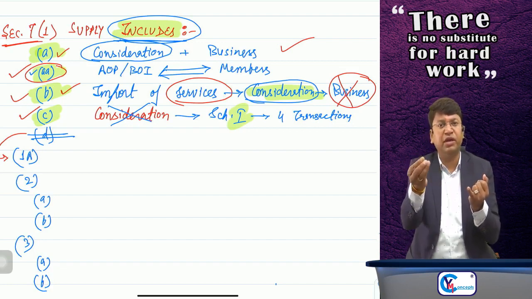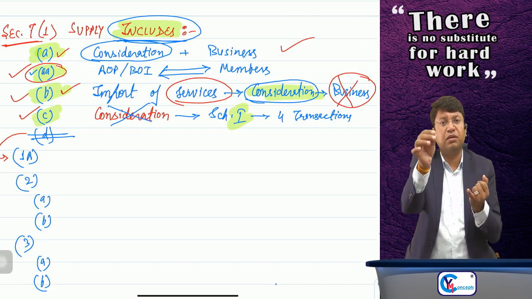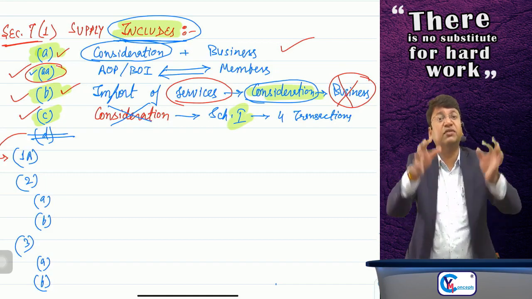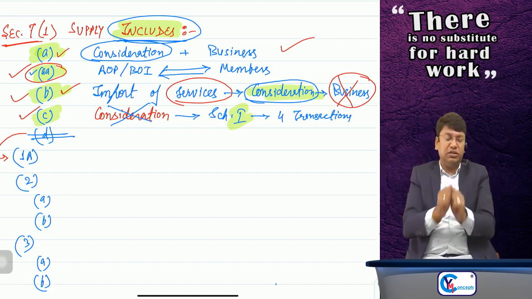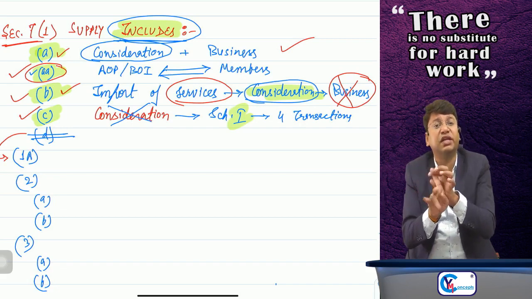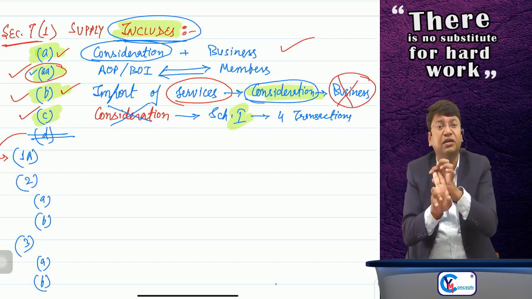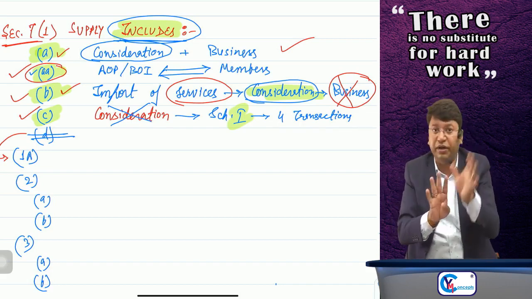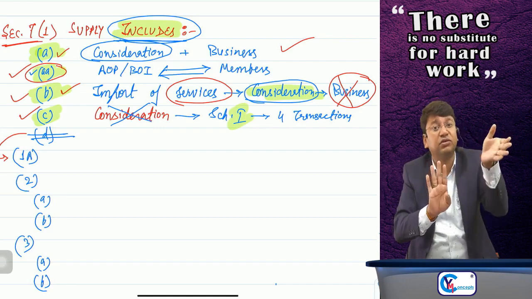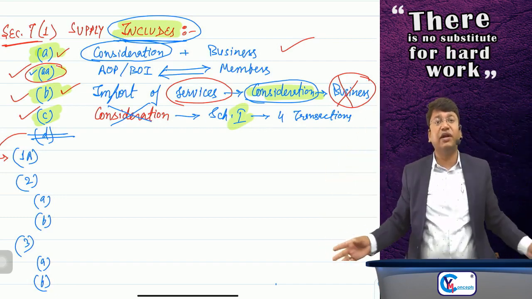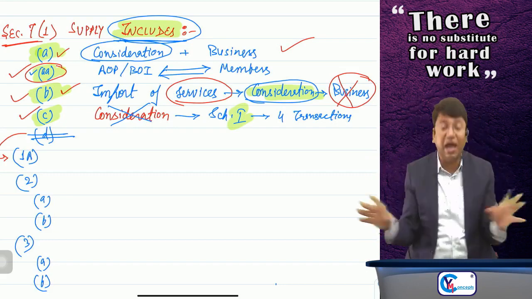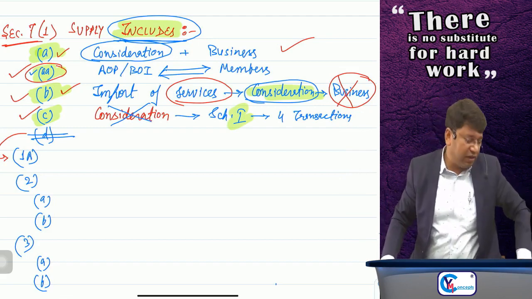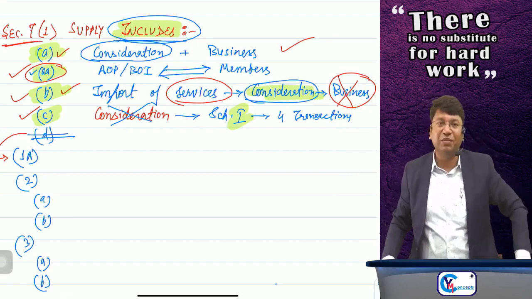Clause number AA is regarding AOP, BOI and members. It's not relevant. Clause number B is regarding import of service. It is not regarding import of service. Clause number C is without consideration. Yes, the transaction was without consideration. Now there are 4 paras. First, permanent transfer or disposal of the asset. No, it is not there. Second, between related persons or distinct persons. No, it is not there. Third, between principal to agent or agent to principal. No, it is not there. Fourth, import of service from related person or distinct establishment. No, it is not there. So it is not covered at all in the term supply. It is not supply at all. No GST will be charged. This is how you have to define whether any particular transaction is supply or not. I hope you are getting the point.